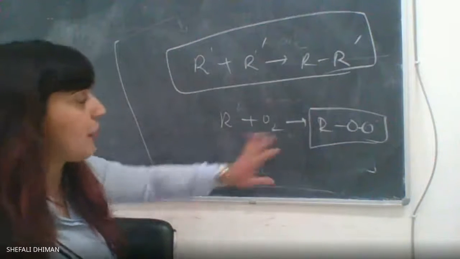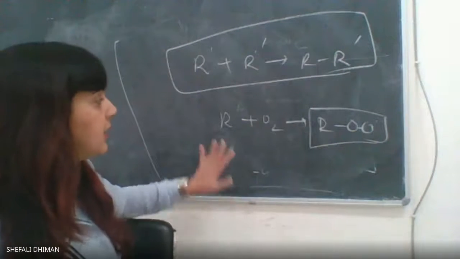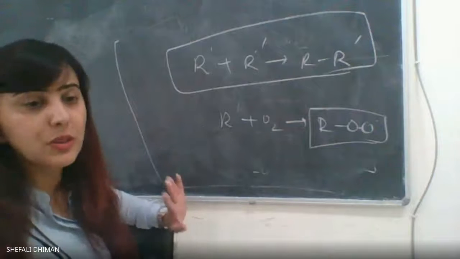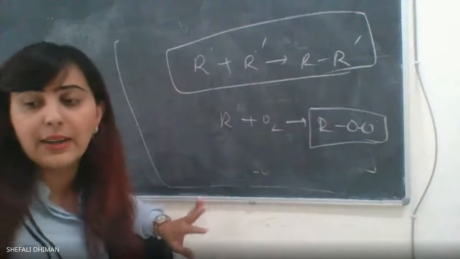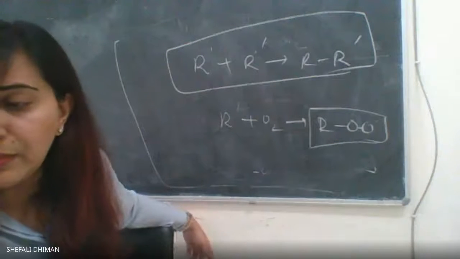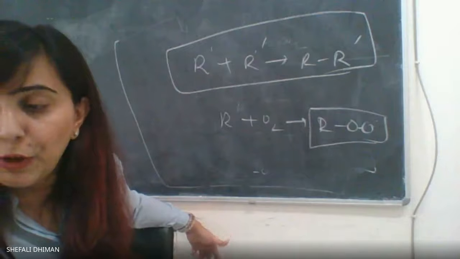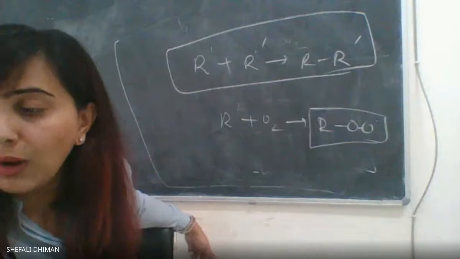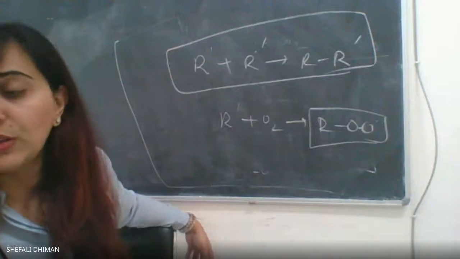What is going to happen? The reaction is going to stop and the radical is going to be quenched. So the purpose is to end that radical, and you add the inhibitors from outside. I repeat the names of the inhibitors: benzoquinone, phenol, amine, thiol, nitric oxide, and oxygen.